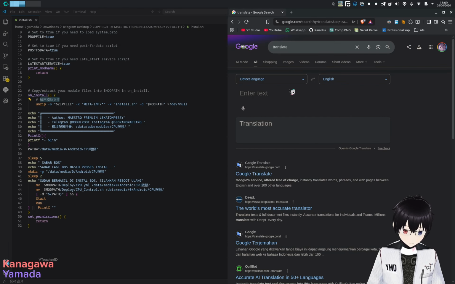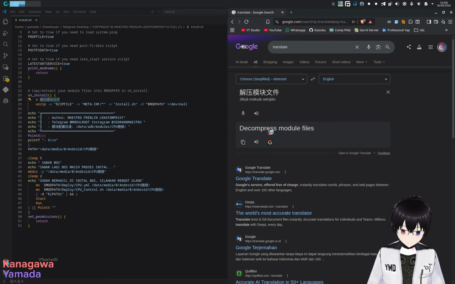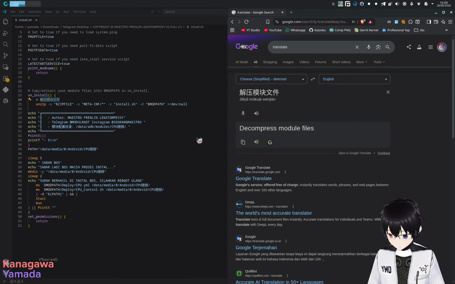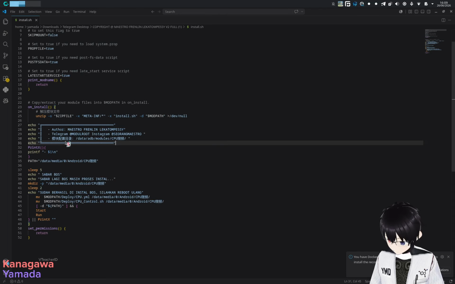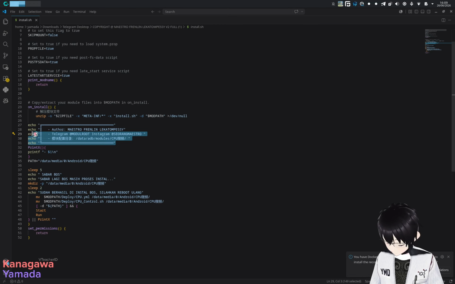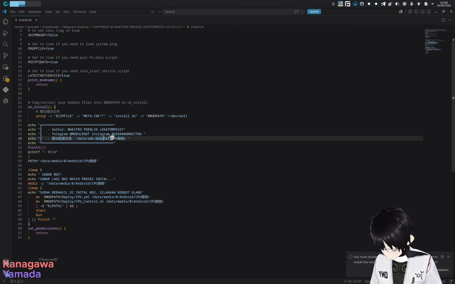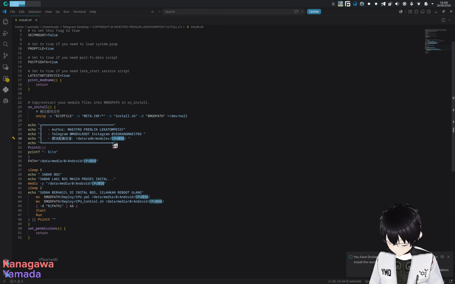From the source language to English, this is called the decompressed module file. Alright, beautiful. Oh, this is the extracted data. This is the path of the module extraction, data ADB modules.